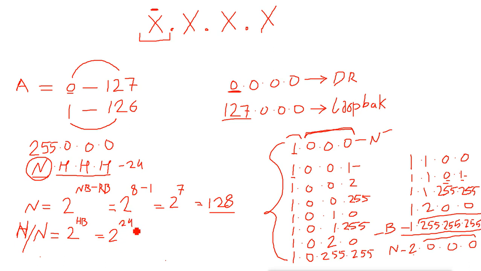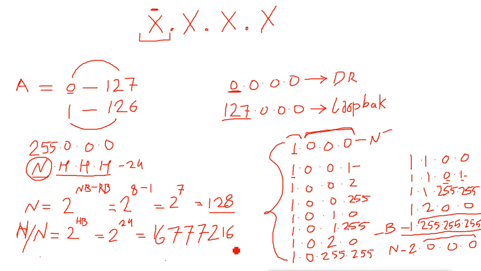So we get this value. In a single network we get this number of host IPs. It is 16,777,216.